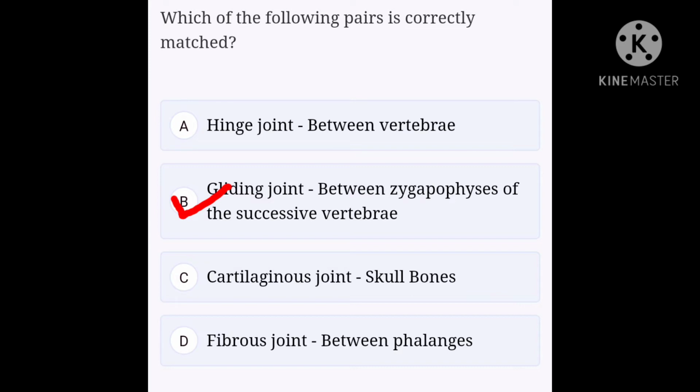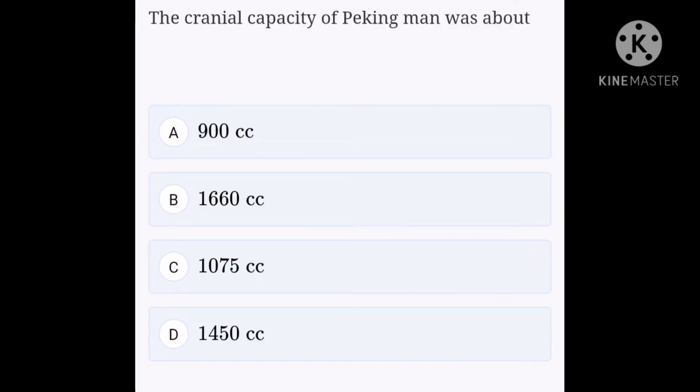Okay, next question. The cranial capacity of Peking man was about option A 900 cc, option B 1660 cc, option C 1075 cc, option D 1450 cc. The cranial capacity of Peking man was about 1075 cc, so option C is the right answer. Okay, next question.